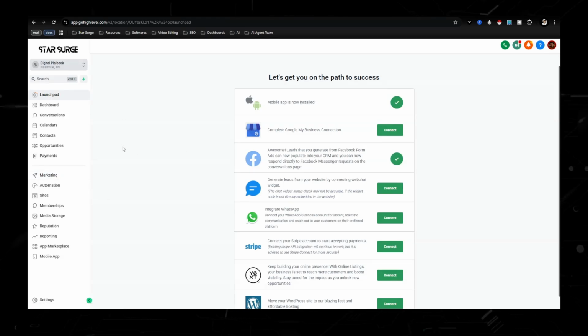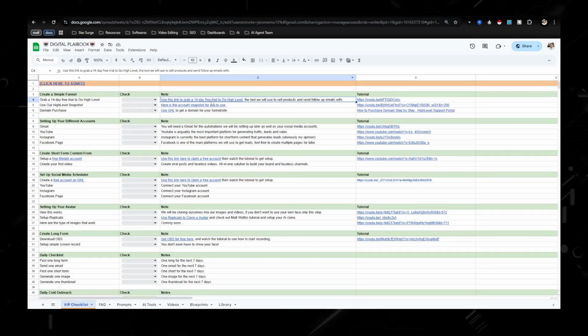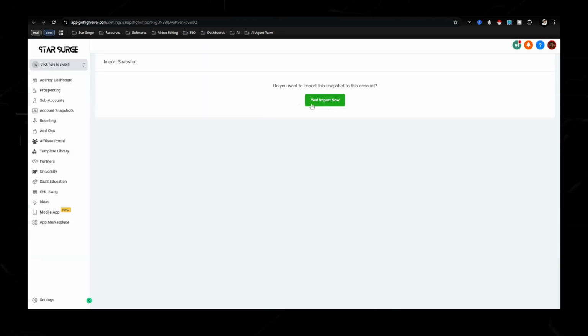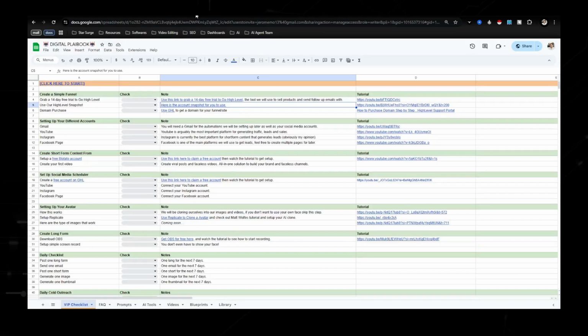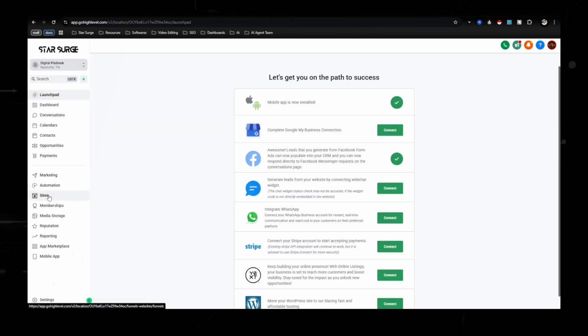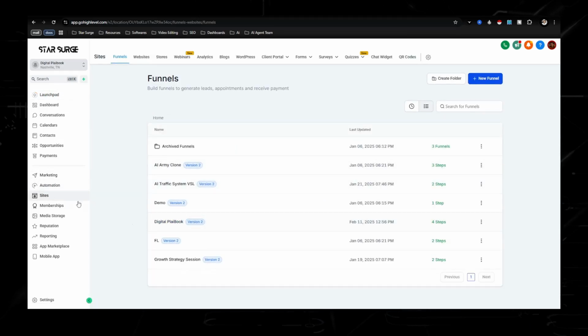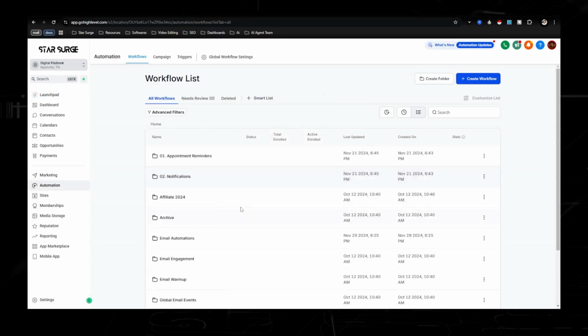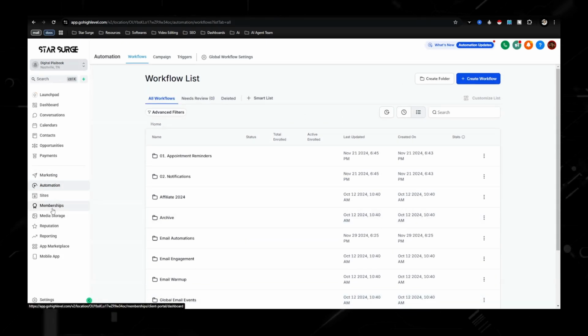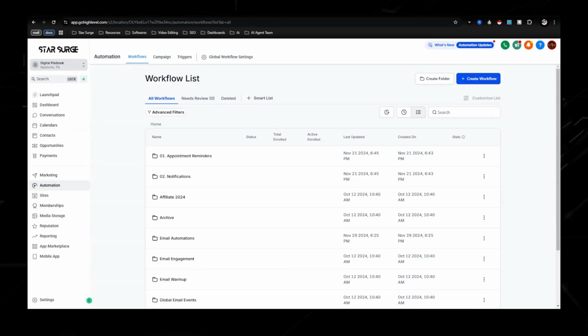So once we have that set up, we are going to go back to the checklist and go down to the second area, which is going to be snapshot. So just click this. And if you're not already logged in, it's going to make you log in. But all you have to do is hit import. And I'm not going to do this because I already have an account. But it would import all of my different assets into your account. So if you see right here, you would have access to all of these and automations. You will have all of my automations, and you'll have other things like my custom values. But the main things are going to be my automations and then my sites. So you don't have to spend time building those things out.